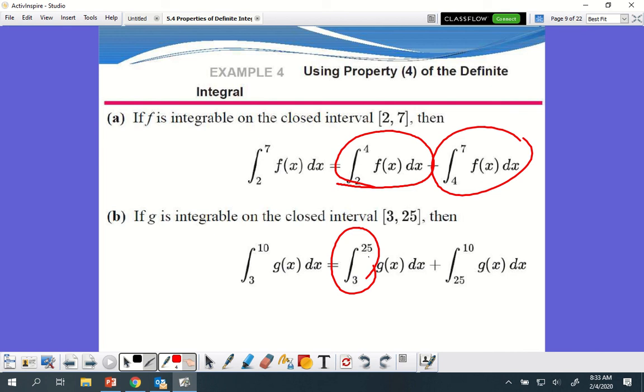Wait, so you do want us to switch it back? Yeah, but you notice the bounds are already backwards there. The bounds are backwards, so it's already going to be a negative there. Would you solve it the same? Yeah, solve it the same.